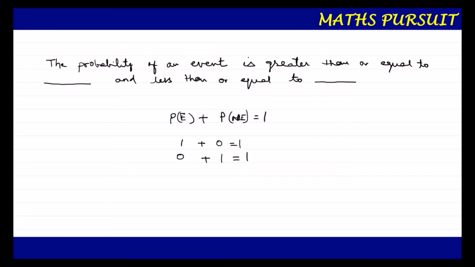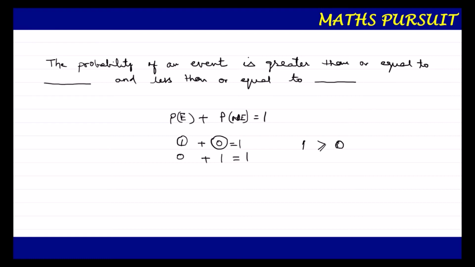In either case, the probability of an event revolves around 1 and 0. So as per the question, the probability of an event is greater than or equal to, that means a probability of an event is greater than or equal to 0. 1 is greater than 0. So the probability of an event is greater than or equal to 0, because it cannot be more than 1